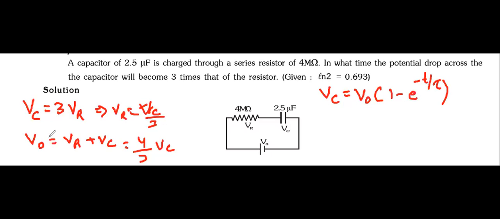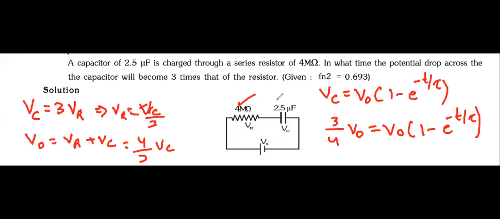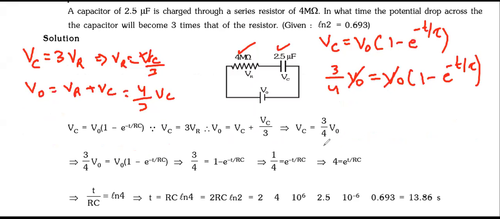Yes or no? Then this case is there. So can I say, sir, that this VC is 3 by 4 V naught? No, wrong. This is equal to V naught bracket 1 minus e to the power minus t by tau. Tau you can calculate because R and C are given. V naught will get cancelled. Think about it, step by step.